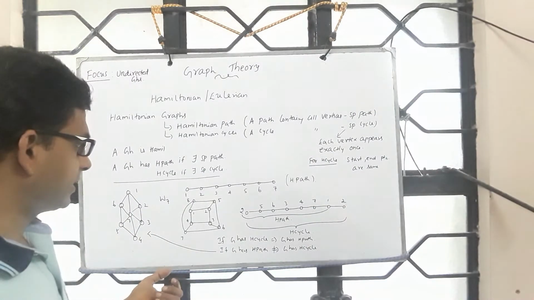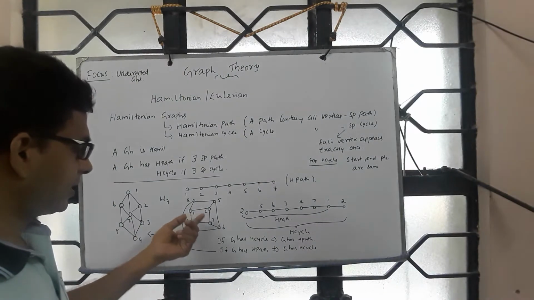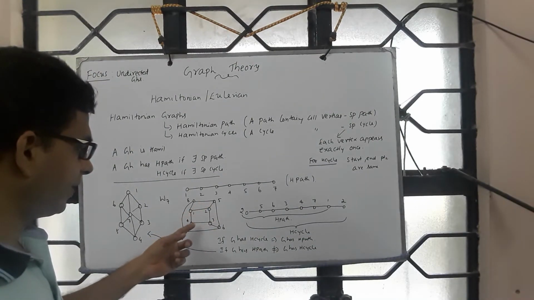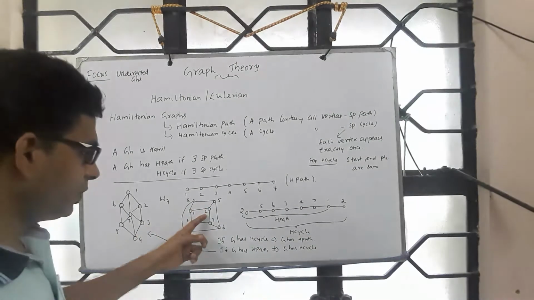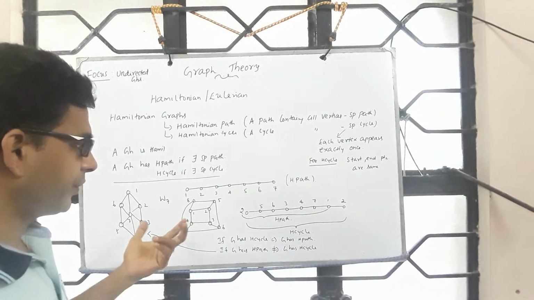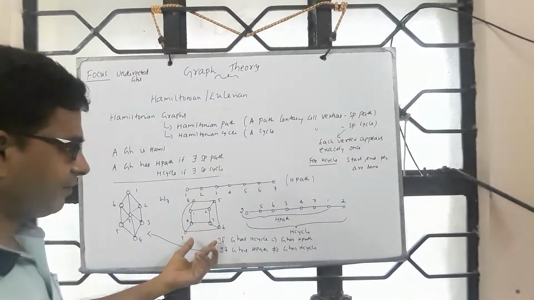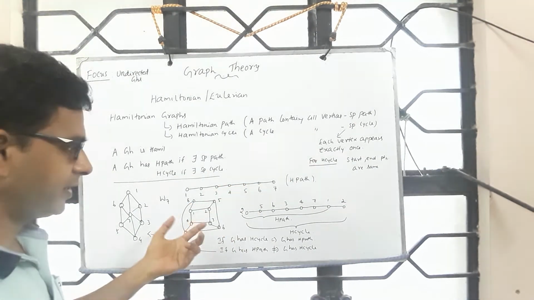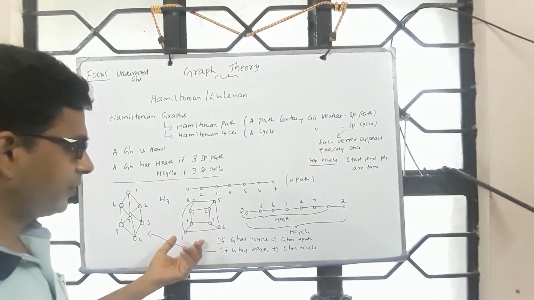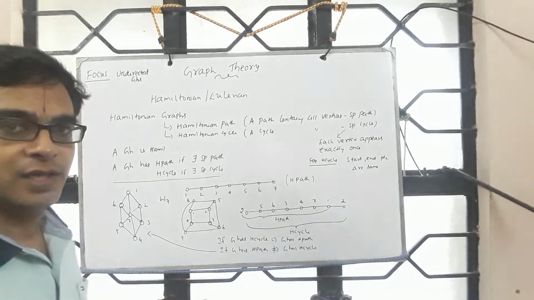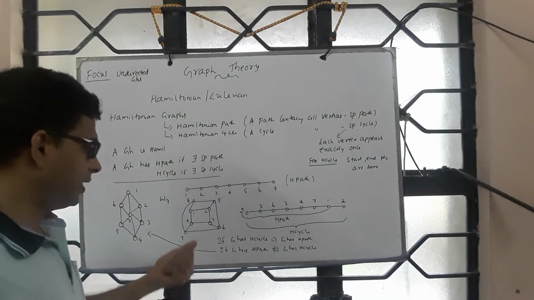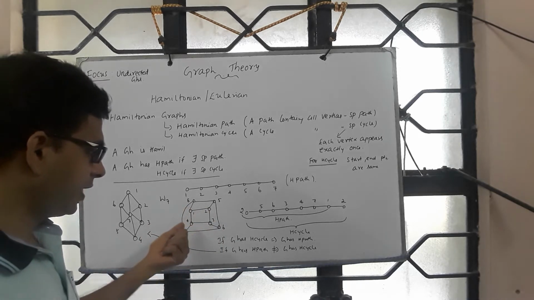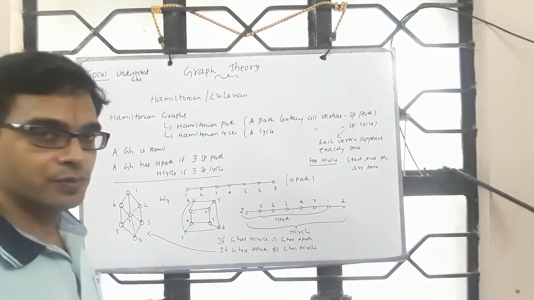So what is that we are interested in? We want to send a person or a monitoring packet which has to visit every other node and comes back to the source itself. That is equivalent to asking does the graph have a spanning cycle satisfying this property. Naturally you don't want to visit a vertex more than once, so that's equivalent to asking does G have a Hamiltonian cycle. So you send a monitoring packet which has to travel the entire network, visit every other node exactly once and come back to the source itself.